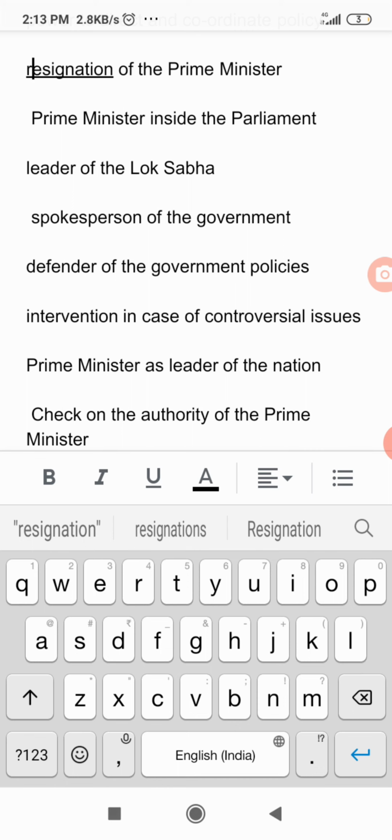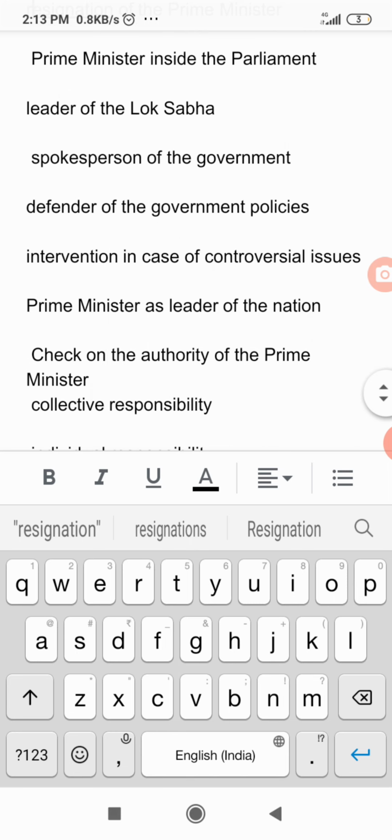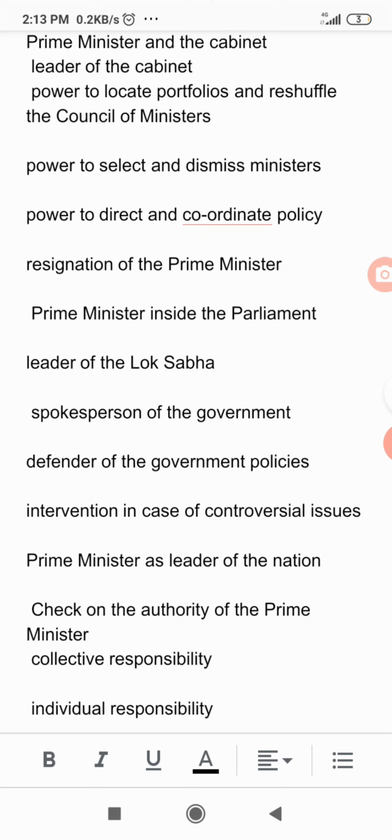He makes all important announcements on national policies on the floor of the house. Then he is the defender of the government policies. The Prime Minister defends the government in the Parliament. When a policy or a minister comes under attack in the Parliament, the Prime Minister comes to defend the issue. He involves himself to protect that specific minister or the decision by that specific minister.